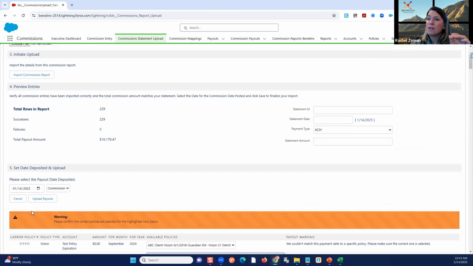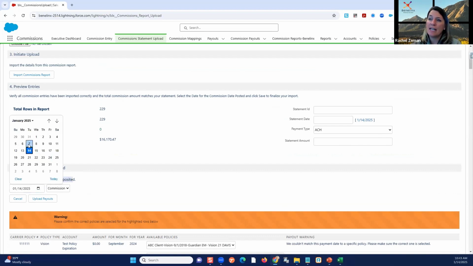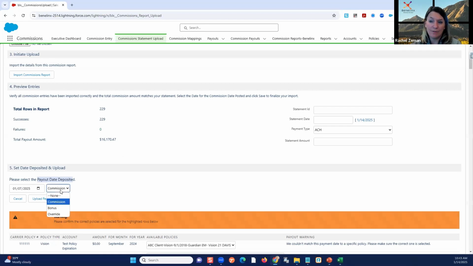So before we actually create records, this needs to be a lot bigger, which we're working on. But we need to make sure we set our deposited date again. That is cash received in the bank account. So we're going to select that date, we're going to note what it is. Maybe we get a whole bonus statement. We can put our statement information here for tracking if you want to go next level. And now when we hit upload, it's going to create those records.